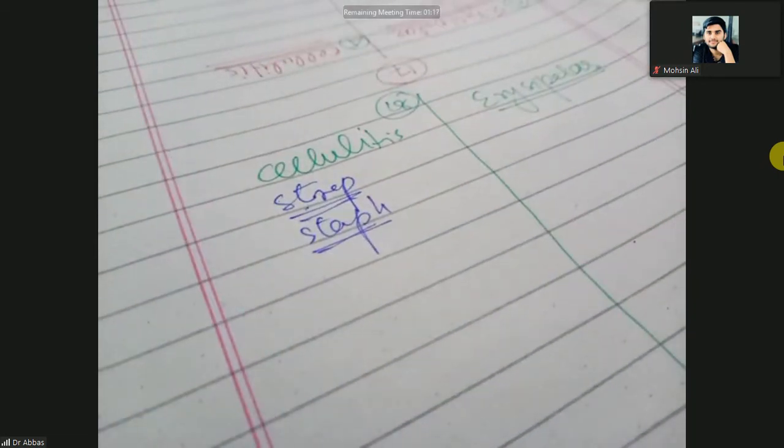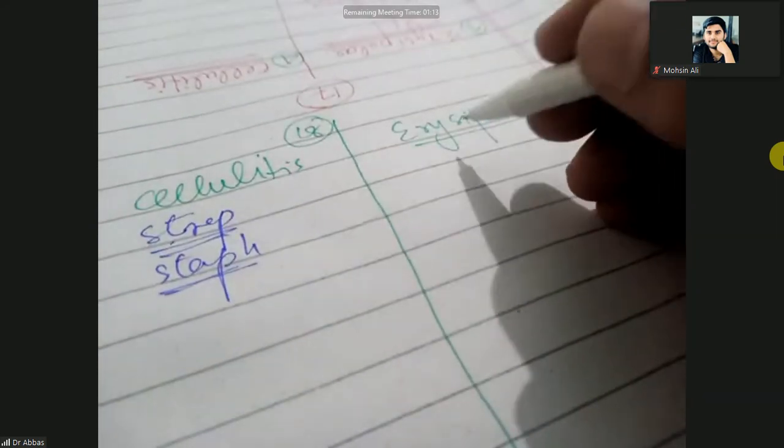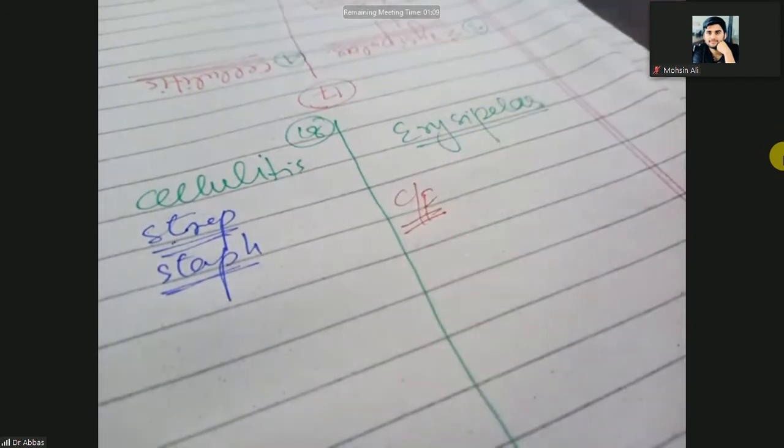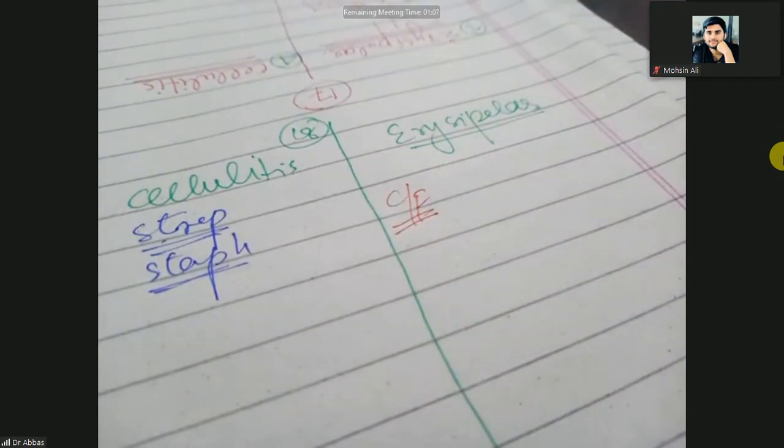Next, what are the clinical features of erysipelas? There will be raised, well-defined, tender, bright red rashes on the face.